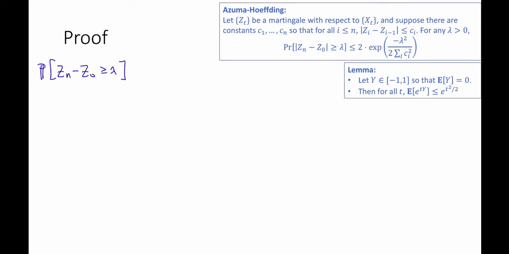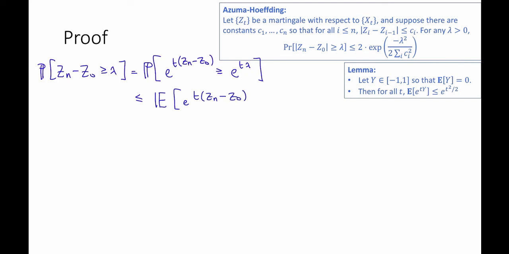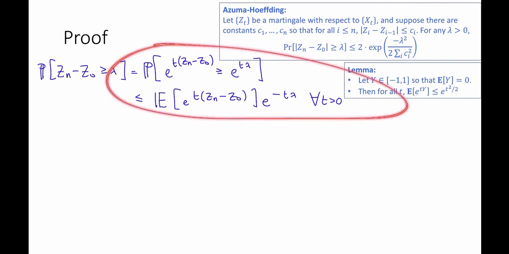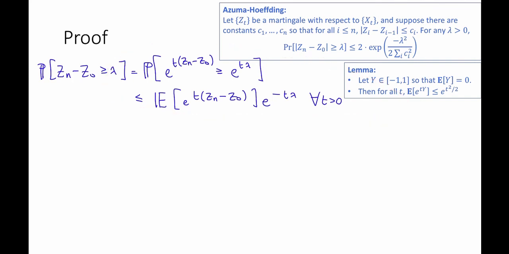Okay, so this probability is equal to the probability that e to the t times (Zn minus Z0) is greater than or equal to e to the t lambda, and using Markov's inequality, this is at most the expectation of e to the t times (Zn minus Z0) times e to the minus t lambda for all t greater than 0. So this is our standard Chernoff bound trick that we've already used when we proved Chernoff bounds. So we're exponentiating and then applying Markov's inequality. So now we basically just want to bound this thing.